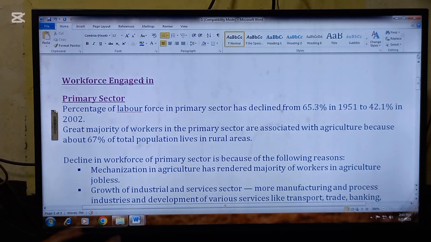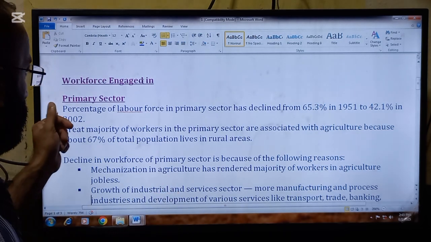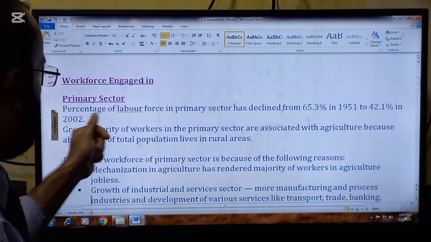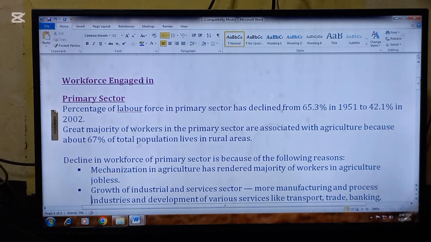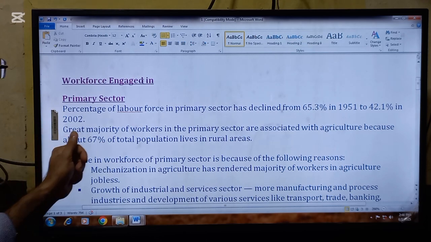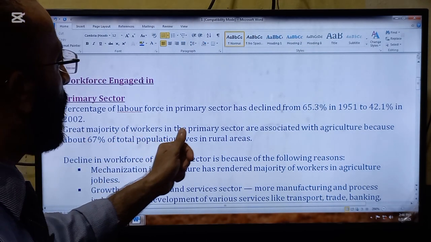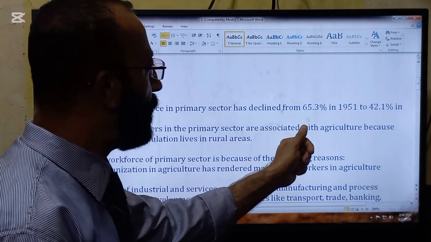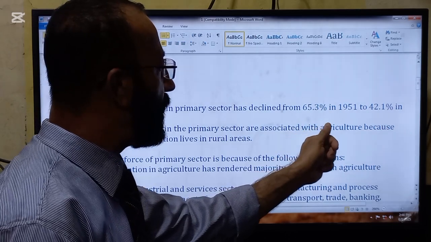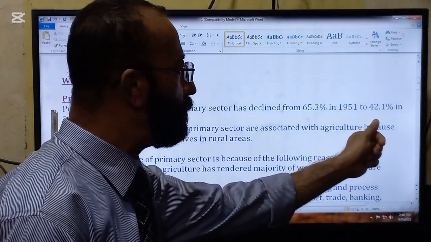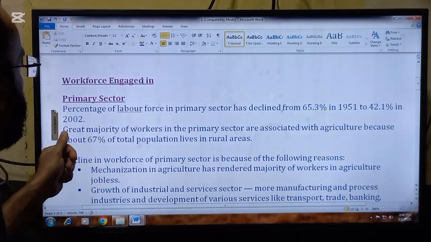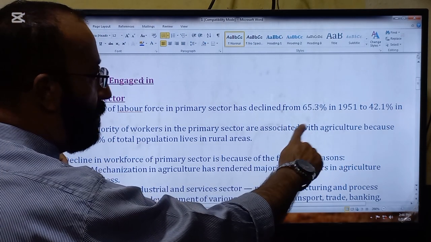The next topic which we are going to read in the lecture is workforce engaged in primary sector. Percentage of the labor force in primary sector has declined from 65.3% in 1951 to 42.1% in 2002. Look at the big fall.